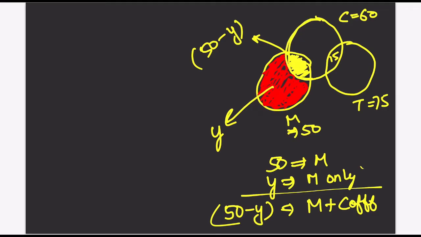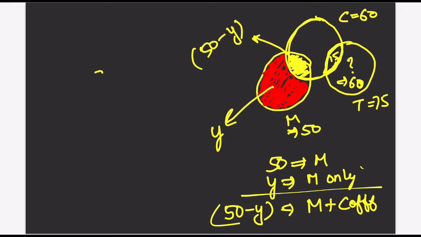This whole circle is 60. This is 75, right? Now if I simply ask you, what will be this part? 75 is the total for tea. 15 will be in this common part. So the remaining 60 will be in this circle. Now let's see.